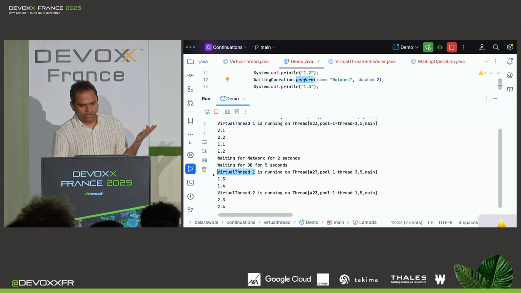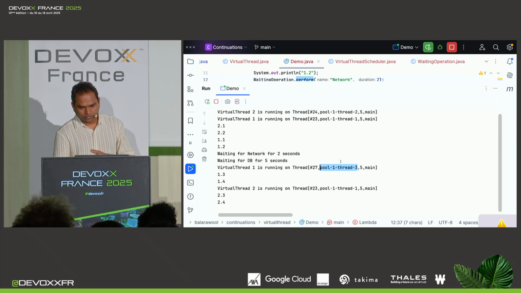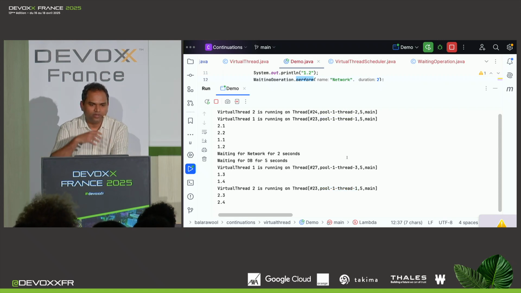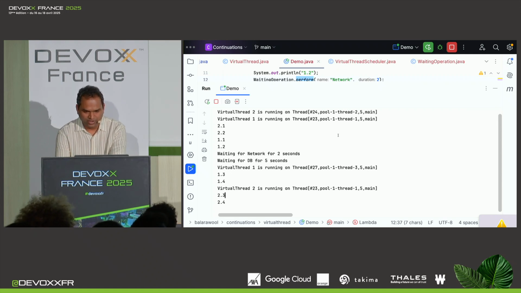Then virtual thread 1 comes back after the waiting, and it starts executing on platform thread 3. So a totally different platform thread, and then it completes its execution. And then virtual thread 2 comes back after 5 seconds, and it picks up platform thread 1. So let's see what is happening here. It's actually a pretty interesting execution. I sometimes have to run it multiple times because of concurrency to get this particular execution. But this is really interesting. Let's look at platform thread 1, because it was executing virtual thread 1 before the waiting.